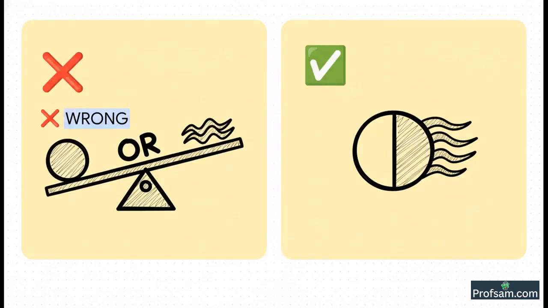Okay, pay close attention now. Let's quickly clear up 2 very common mistakes that can cost you marks in the exam. First one, so many students think an electron is either a particle or a wave. That is wrong. The correct idea is that it is both at the same time. It has properties of both, and which property you see just depends on how you measure it. This is the famous concept of wave-particle duality.